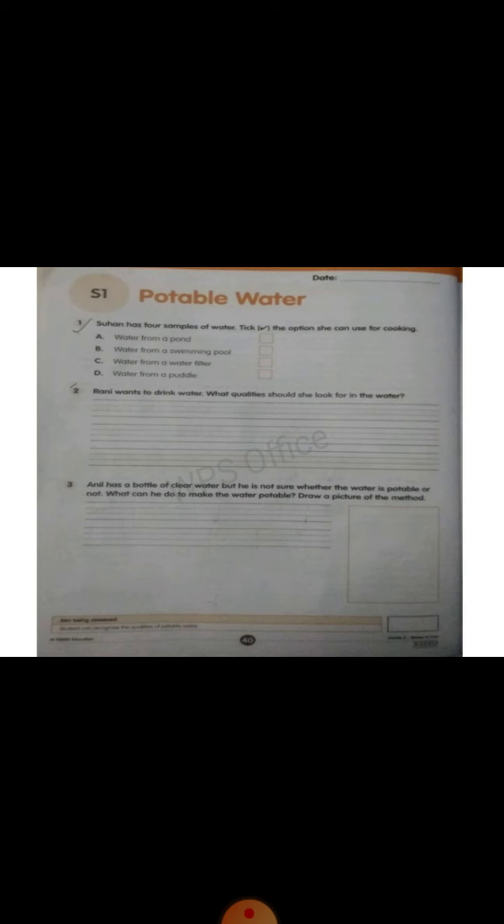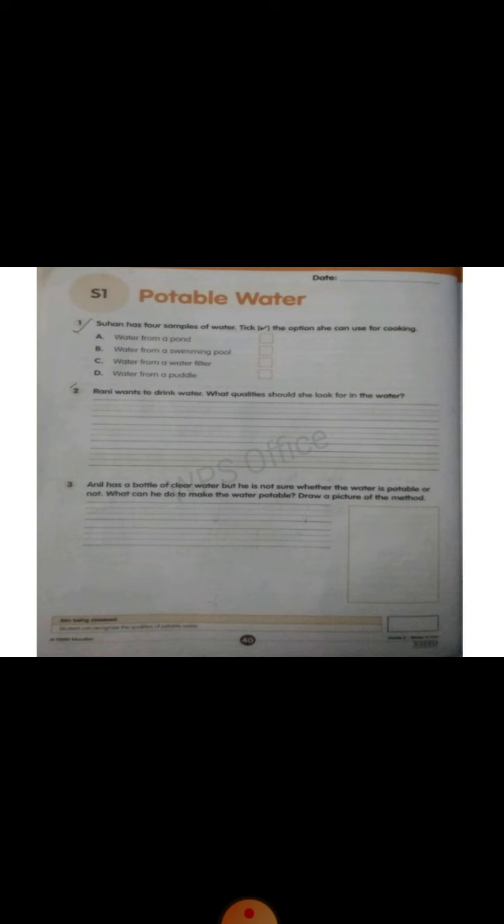Okay. Come to question number 2. Rani wants to drink water. What qualities should she look for in the water? So class, the potable water should be colorless, tasteless, without smell, and it should be germ free. So this kind of water she is looking for.